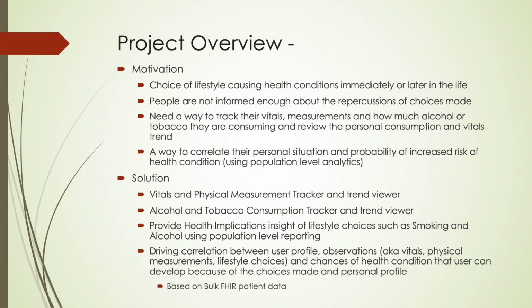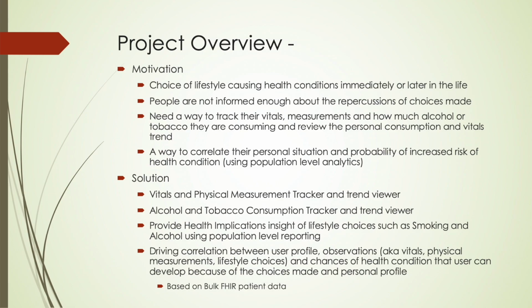Our solution is a health management tool that features a vitals and physical measurement tracker with trend viewing capabilities. It includes a tracker for alcohol and tobacco consumption trends. Our tool provides insights into the health implications of lifestyle choices while leveraging population-level reporting based on bulk FHIR patient data. It also has the ability to correlate user profiles, observations, which stem from vitals data, physical measurements, and lifestyle choices, in order to predict the likelihood of developing specific health conditions. This approach is rooted in real-world data and helps offer personalized health insights for individuals.